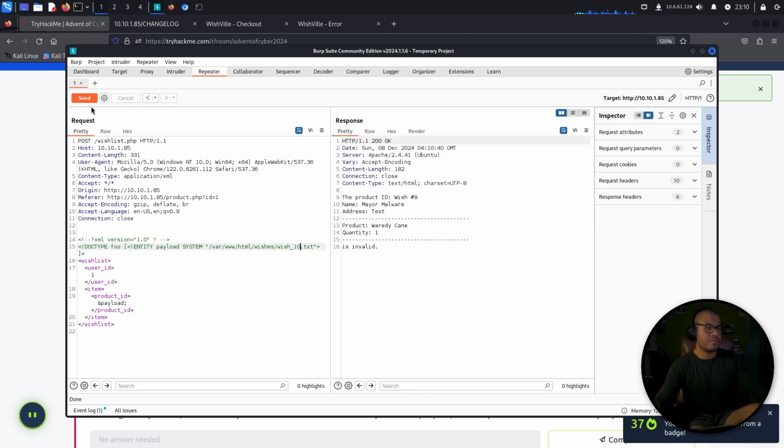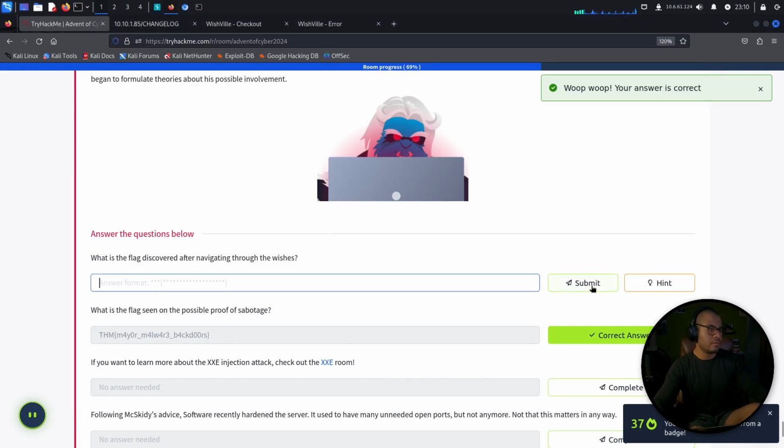I mean, is there a faster way? 10, no flag. 11, no flag. 12, no flag. 13, no flag.